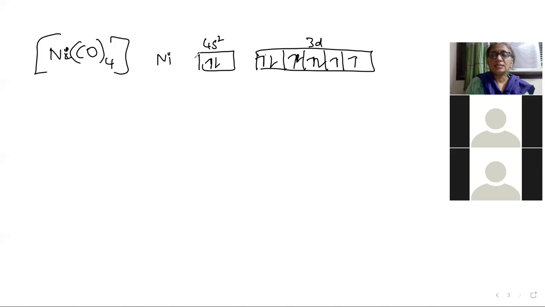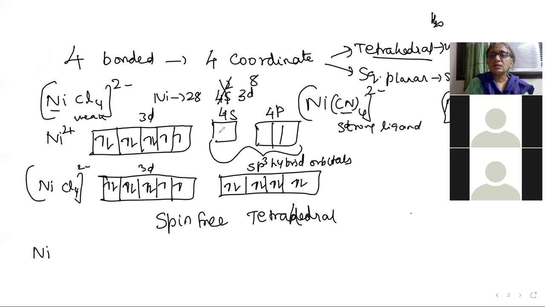In the previous cases, nickel was in the 2+ state, so the 4s orbital was vacant. The ligand could force pair the electrons in the 3d and create one vacant d orbital for hybridization.